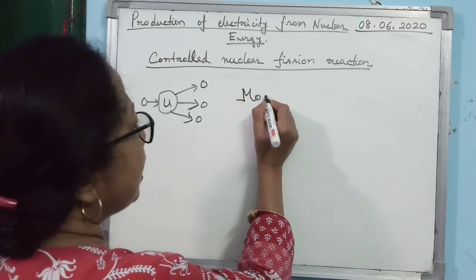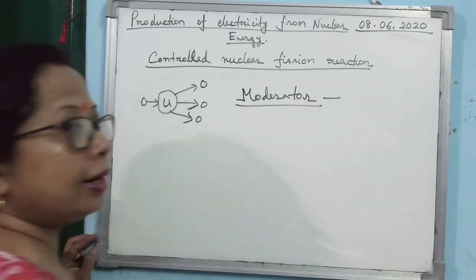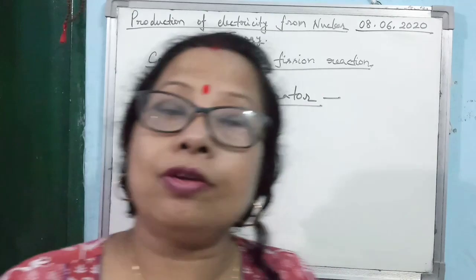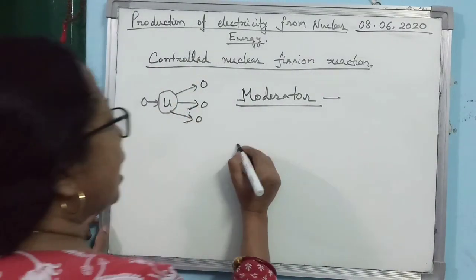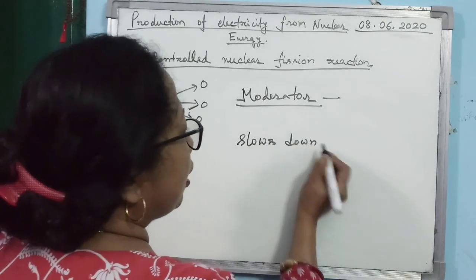That is done by the moderator. So what is a moderator? You have to learn and remember. A moderator is the device which slows down fast moving neutrons. Alright, so this is the point you have to remember. To have a controlled nuclear fission reaction, first of all what do we need? The controlling rod, and second, the moderator. What is a moderator?